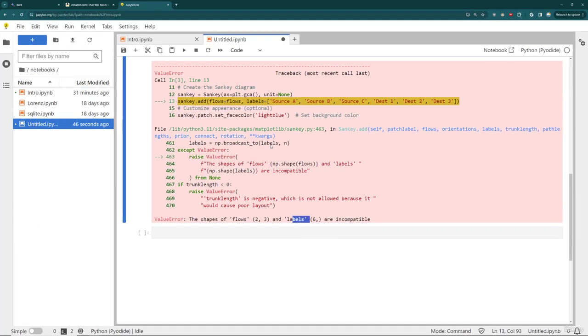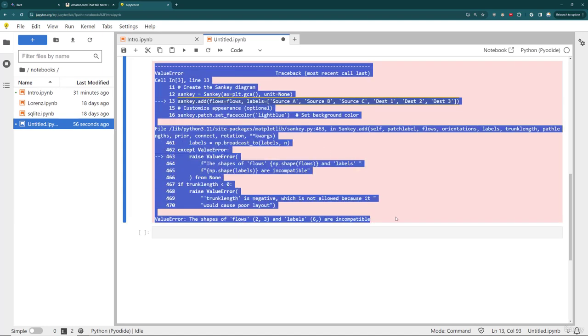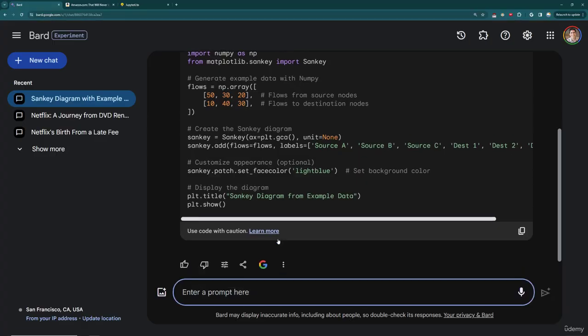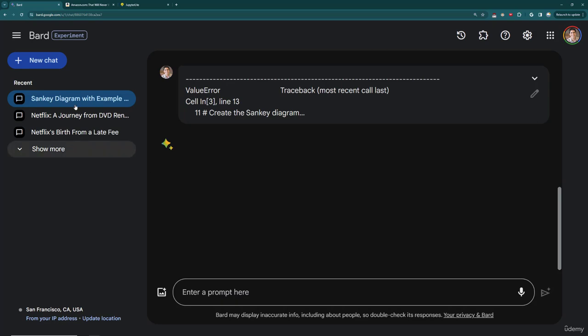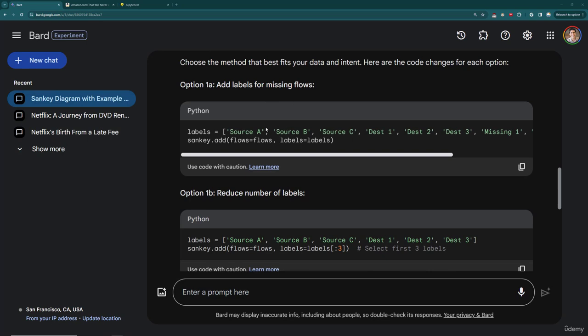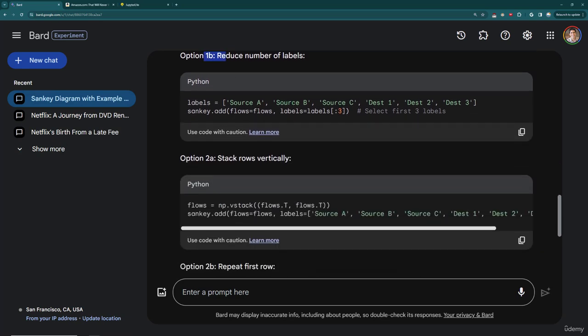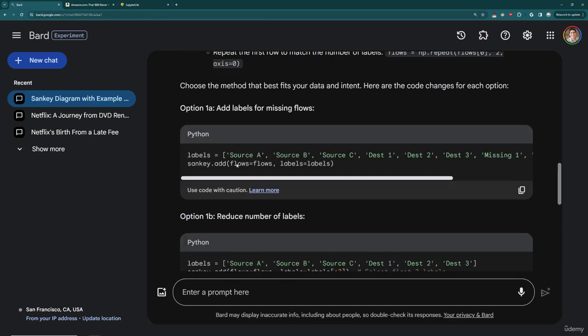So how do you actually fix this? There's a couple different ways you can try fixing this. You can try just copying and pasting your error code back into Bard and inform it, hey, that didn't work. Send it back and see what it gives you as a result. And you'll see that it will attempt to give you the fixed results. So option 1B, option 2A, etc. Option 2B, repeat the first row. So we can try this. So I'll copy these 2 lines and see if replacing them fixes this or not.